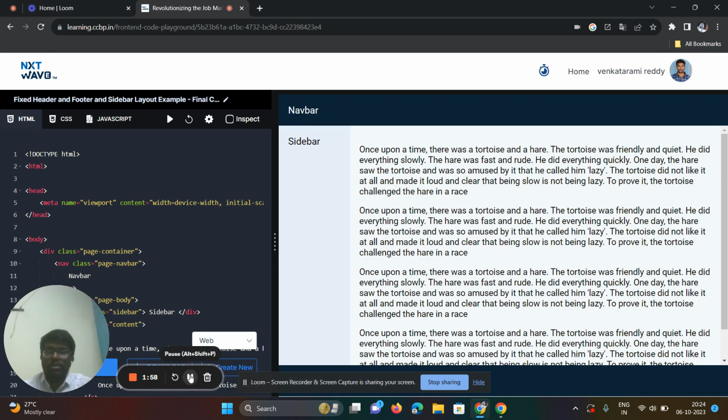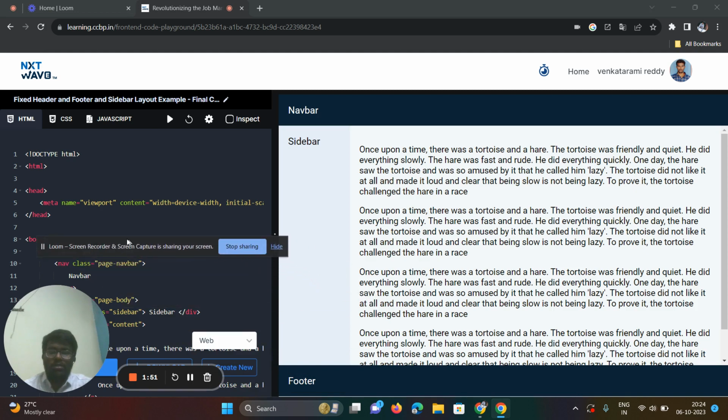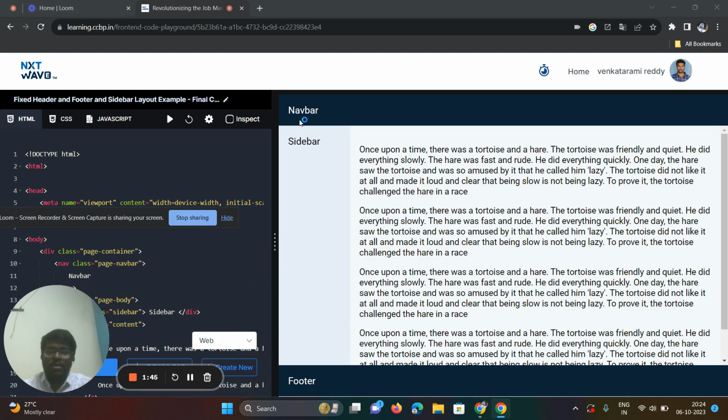In this project, the navbar, sidebar, and footer are developed in the layout. First, we developed the navbar, and then in the page body we developed the sidebar and the page content.